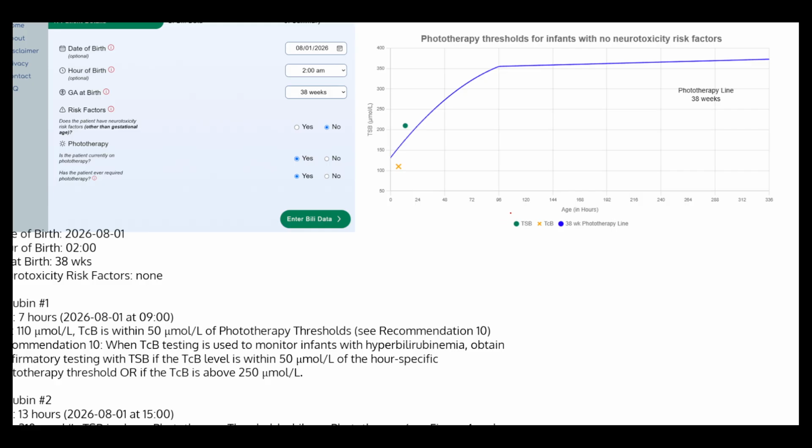Here I'm just showing the tool that we tend to use here in BC to calculate bilirubin. It's called Hyperbilly. There are other tools out there, but I think this is pretty good to know for your pediatric rotations. You can put in all your details, however many measurements you have, and it plots a graph of the expected TSB level, which is total serum bilirubin, and you can add phototherapy or not. So it's very useful.